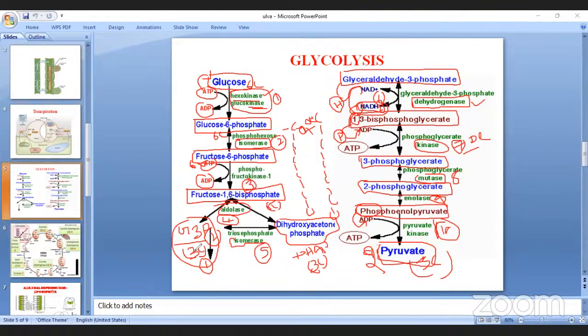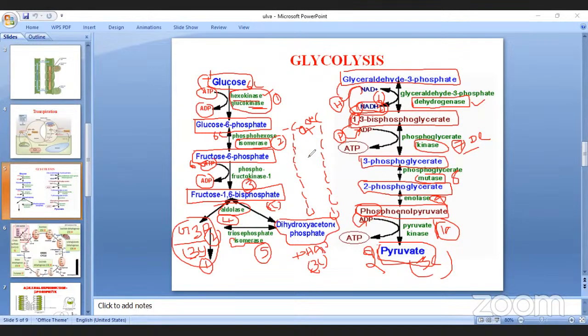One is the glycerol 3-phosphate reaction, 1 NADH2, and the DHAP reaction, another one. So here there are 2 NADH2. Two molecules of ATP are consumed, and 4 molecules of ATP are regenerated, so the net gain of ATP is 2 only.